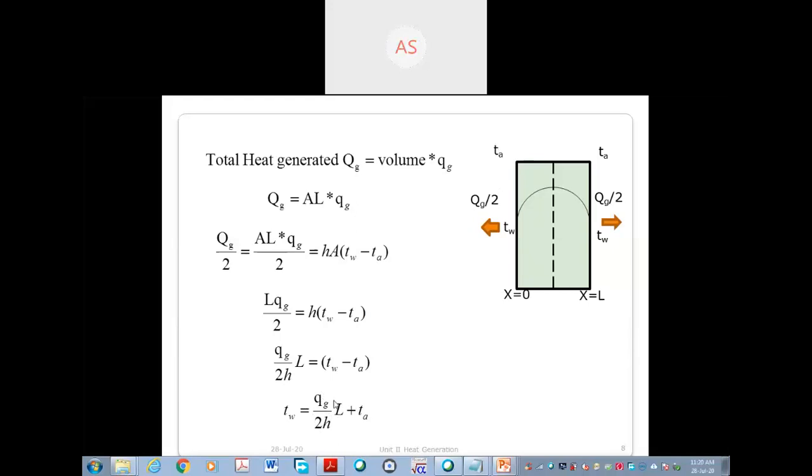If you have ample time, you can take a screenshot of this and practice at home. I will tell you, this is watt per meter cube, this is meter, and this is watt per meter square Kelvin. Watt per meter square remains in the numerator and watt per meter square Kelvin in the denominator, so watt per meter square gets cancelled, only Kelvin will remain. Kelvin is equal to Kelvin plus Kelvin. Remember, only the same terms we can add.